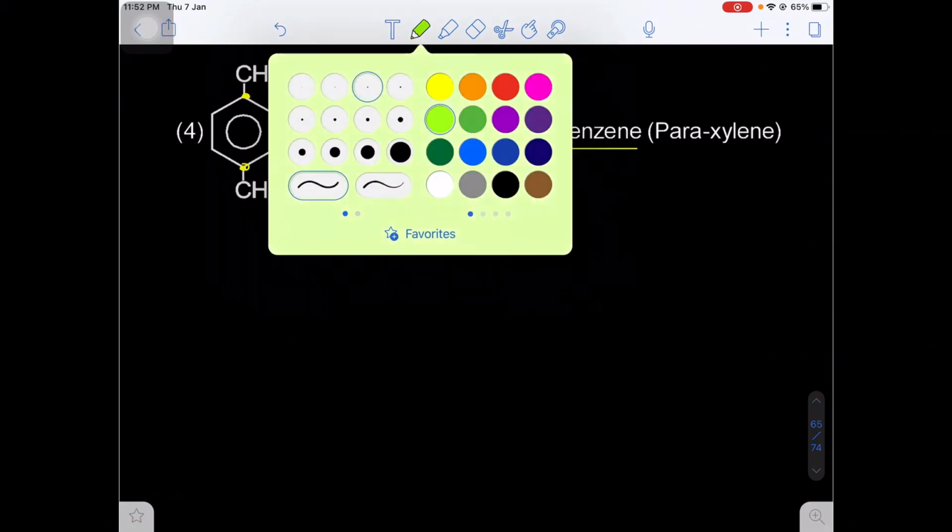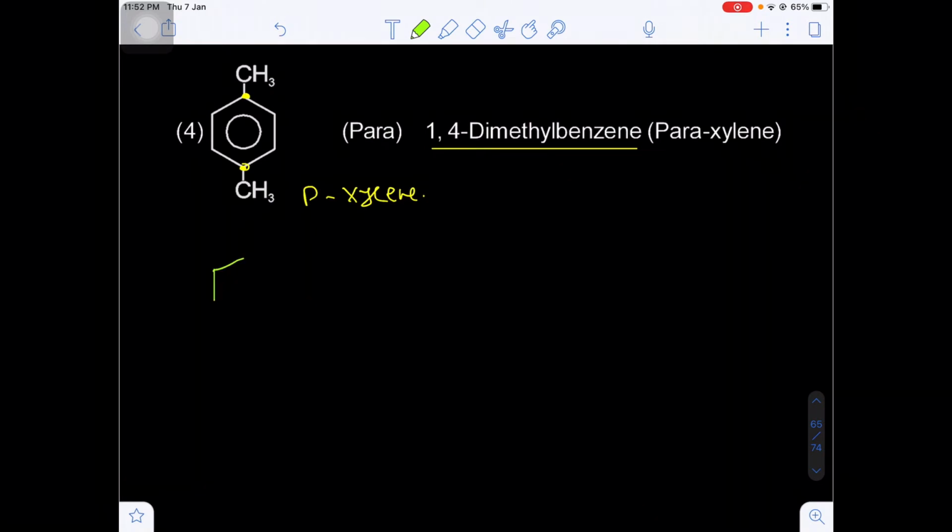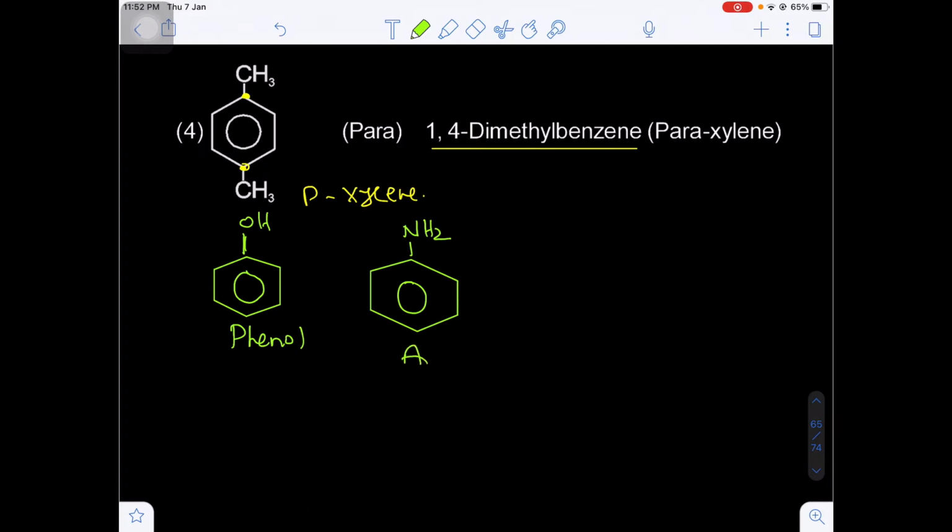Now here, if the benzene ring contains the OH group, this is known as phenol. This is known as what? Phenol. If the benzene ring contains the NH2 group, that is called the amino group. So this is actually amino benzene, nothing but aniline. This is known as what? Aniline.